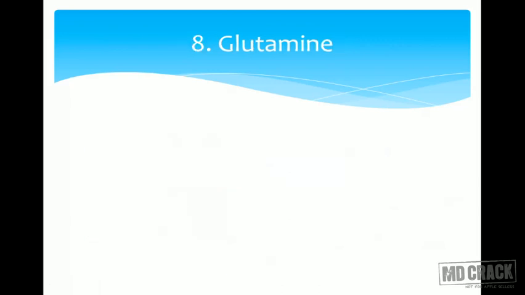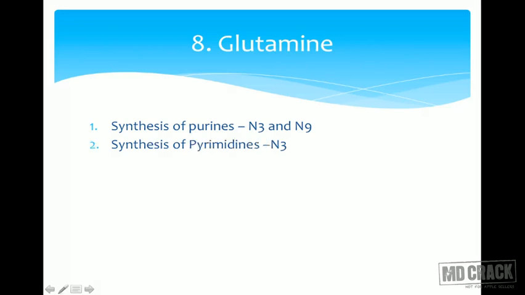Now let us look at glutamine. Glutamine is used in the synthesis of purines, N3 and N9. It contributes N3 and N9 of the purine ring. It is also involved in the synthesis of pyrimidines where it gives N3. So why am I talking about all this? Because it is in MCQ.